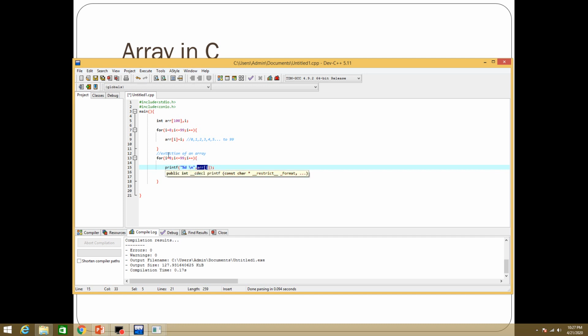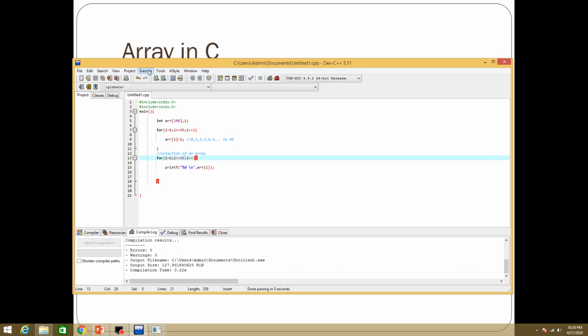When this loop executes the first time, then i's location will be 0. So at 0 location please print the value, at 1 location please print the value, at second location please print the value. At 0 location it stores 0, at 1 location it stores 1, at 2 location it stores 2. So it will print from 0 to 99.